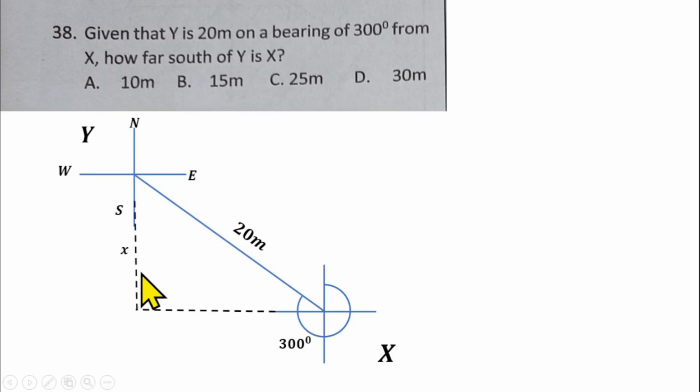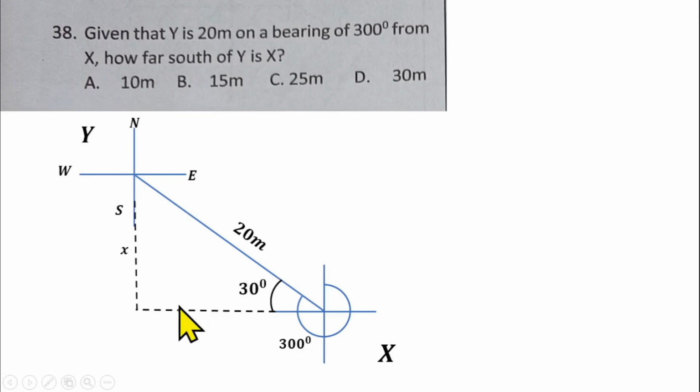And how far south of y is x? Sorry, I made a mistake. We are looking for here, not here. We are looking for here. So that's what we are looking for, and we need an angle inside the triangle. From the north down to this south, the angle here is 270. If you remove 270 from 300 degrees, that will give us the leftover here, which is the angle inside the triangle. And that should give us 30 degrees.